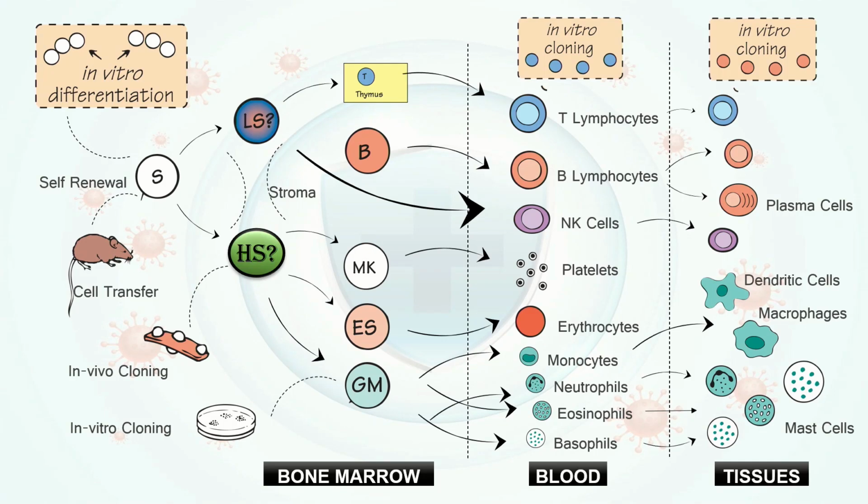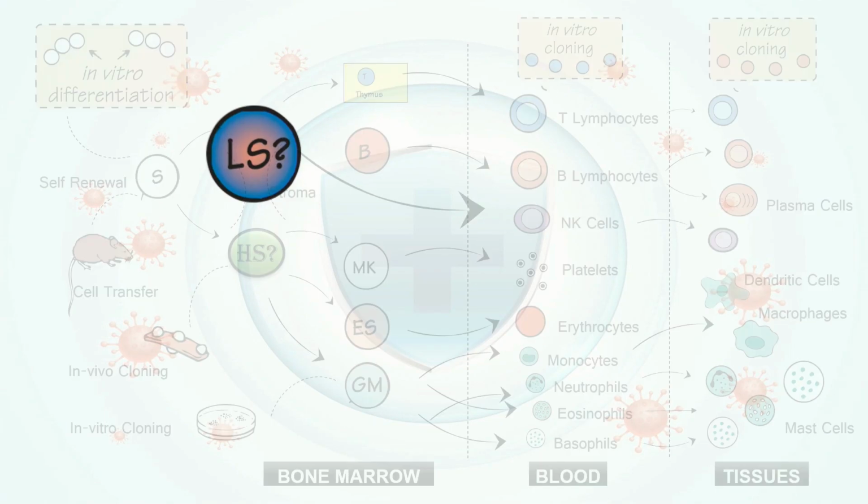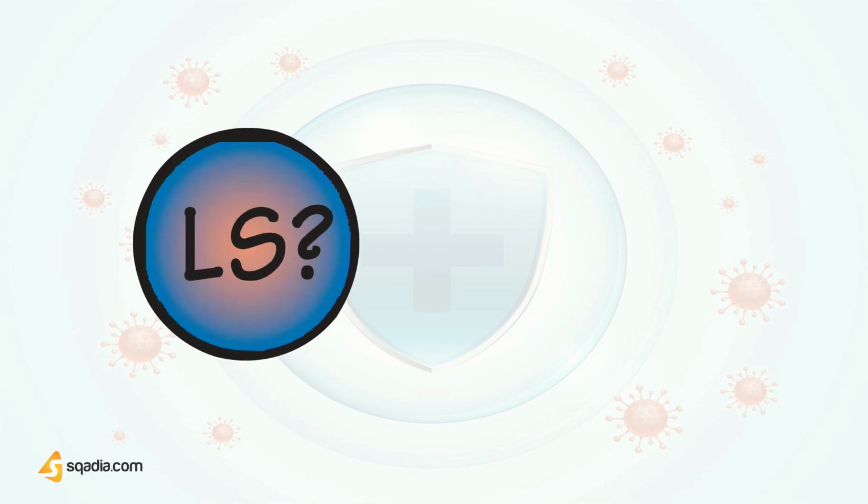Types of stem cells. Starting off, we have lymphoid stem cell. They're presumed to be capable of differentiating into T or B lymphocytes. Very recent data suggests a distinction between lymphoid and myeloid stem cells may in fact be more complex.